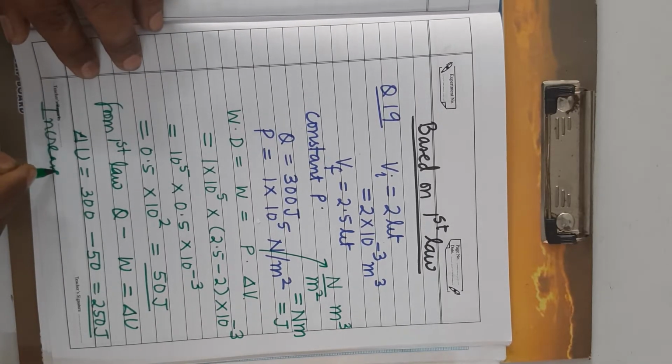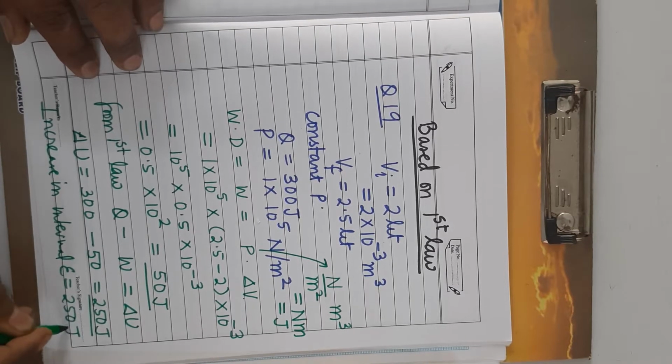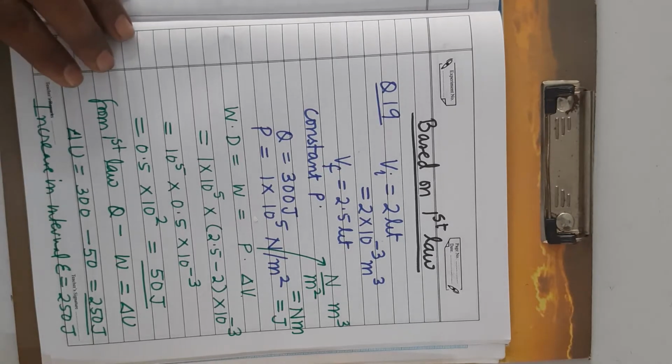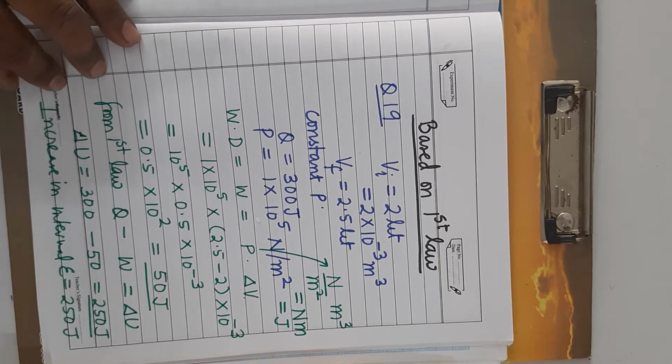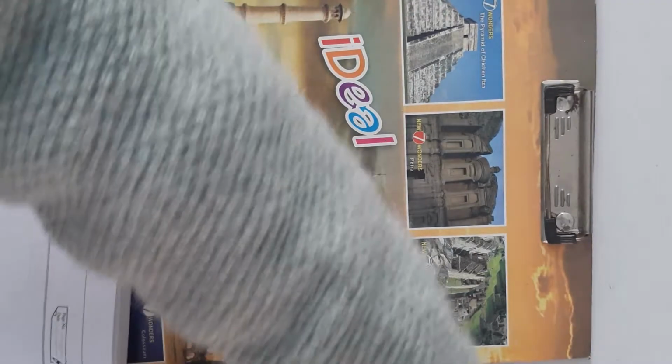Internal energy, 250 joule, it will increase. And why will it increase? Because the sign of delta U is plus. The sign coming for delta U is plus. That's why it will increase. It's clear. So now you can see the next question.